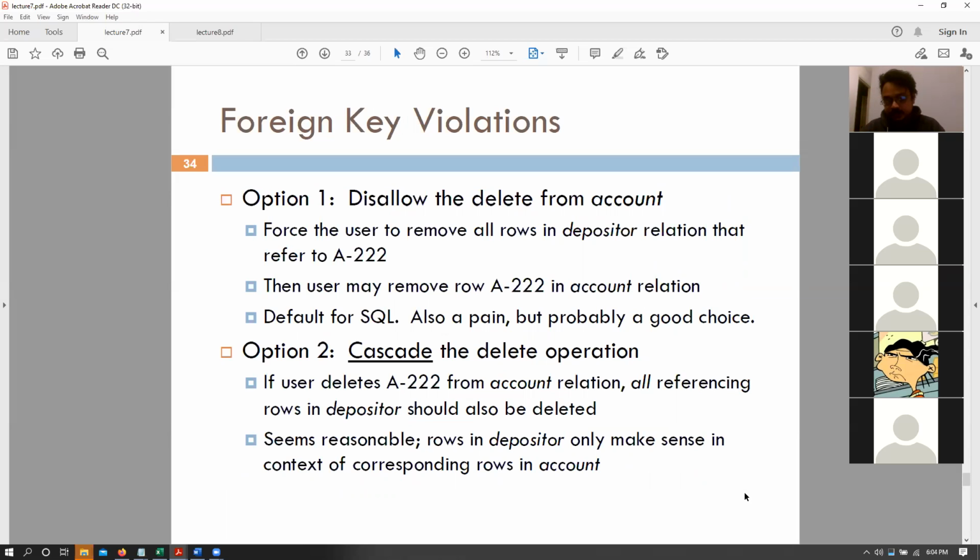There are other two options that we will talk about. But if you think about it, disallowing the delete operation on account, that was our first option, where until the user manually deletes all those rows from the depositor, we will not allow removing that A22 account. This is a pain, but it is also a better choice than letting your database automatically cascade deletes.